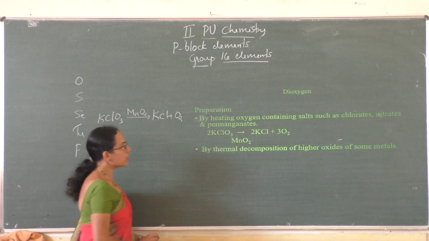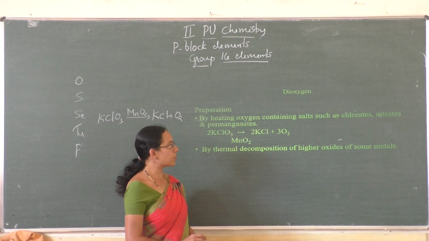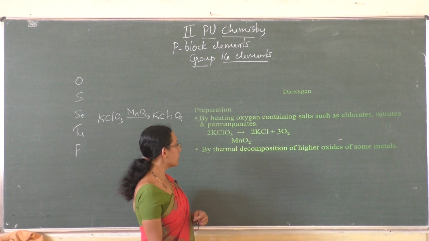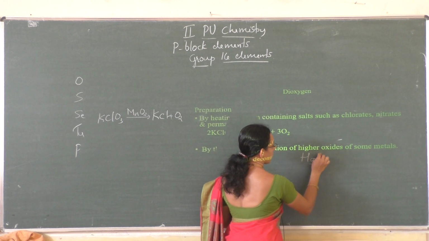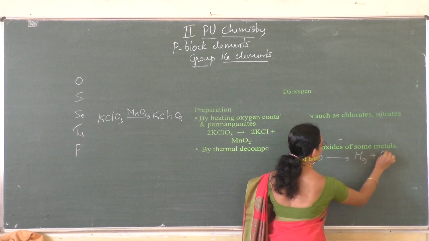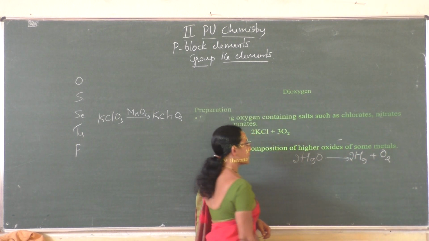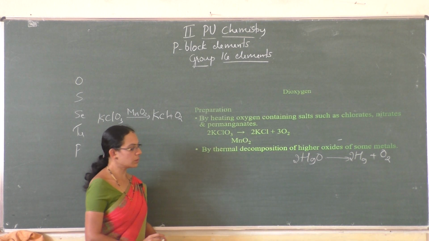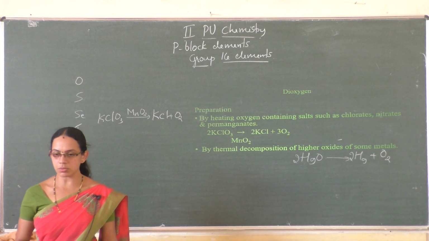Next, by thermal decomposition of higher oxides of some metals. By thermal decomposition of higher oxides of some metals also we can get oxygen. One of the examples is by heating mercuric oxide we get mercury Hg and O2. So 2 HgO gives 2 Hg and O2. So this is one of the methods to prepare oxygen by thermal decomposition of higher oxides of some metals,